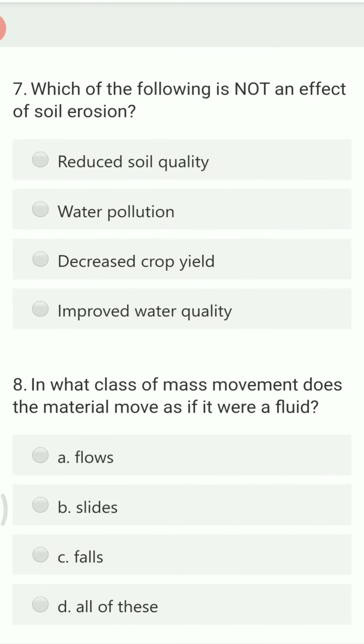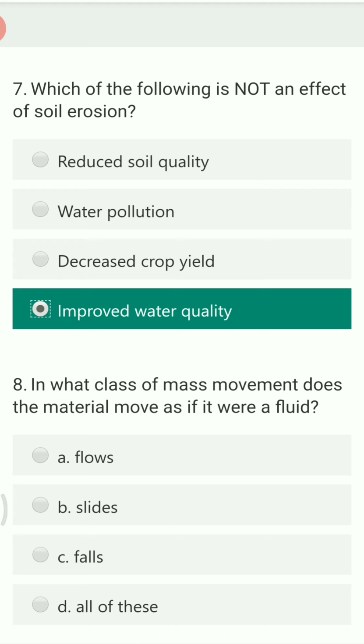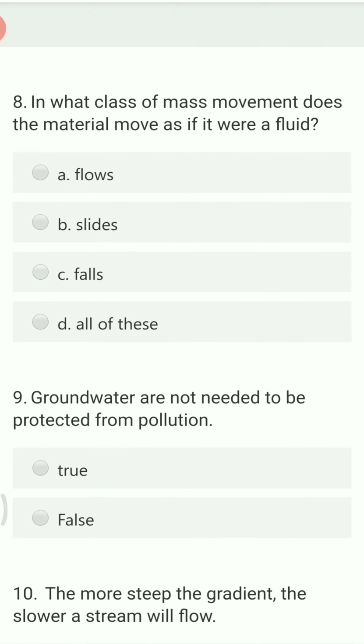Next question. Which of the following is not an effect of soil erosion? The options are reduced soil quality, water pollution, decreased crop yield and improved water quality. Definitely improved water quality cannot be obtained by soil erosion, so this is not an effect of it.